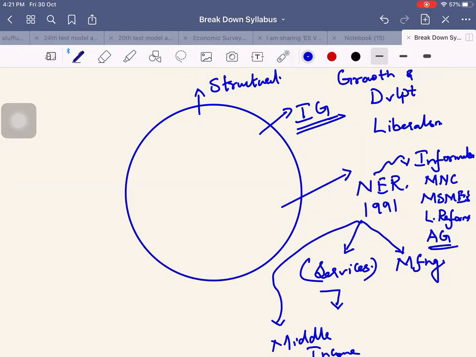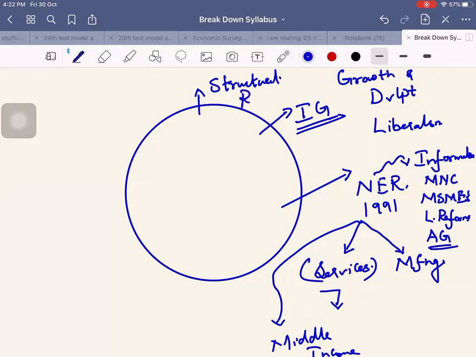Again, when we talk about growth, there was a question asked in the previous year. India's growth: savings is a major factor of economic growth. What else other than the savings can contribute to growth? So when I'm looking at growth and inclusive growth, I should look at employment, unemployment, I should look at services, I should look at manufacturing, collect some facts with respect to manufacturing, and structural reforms.